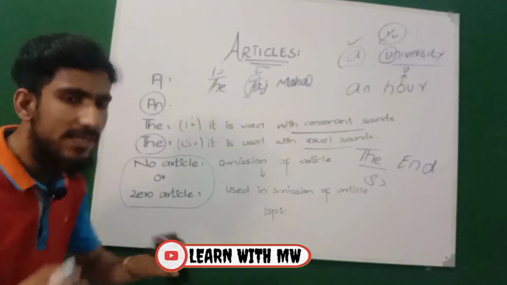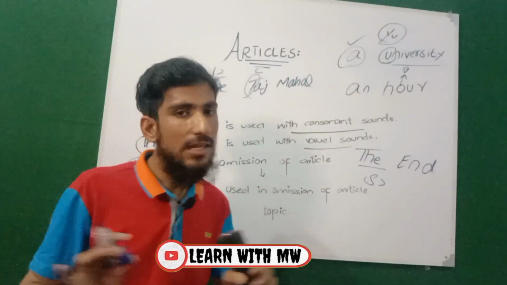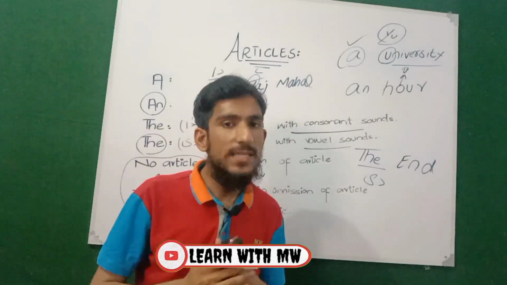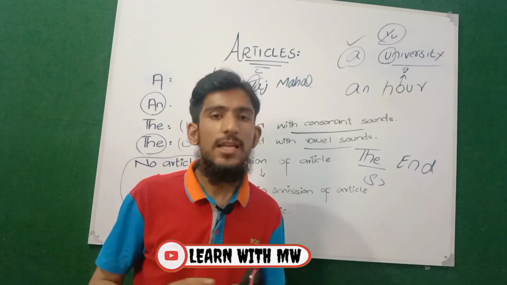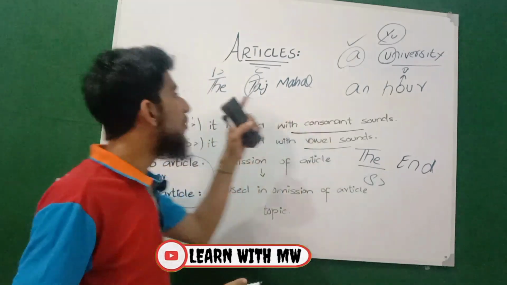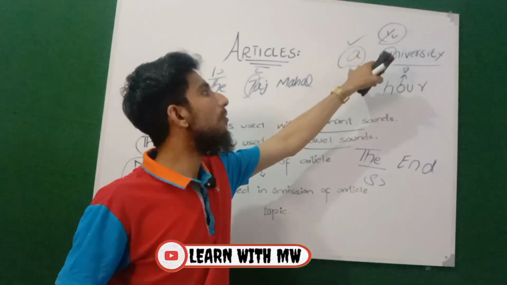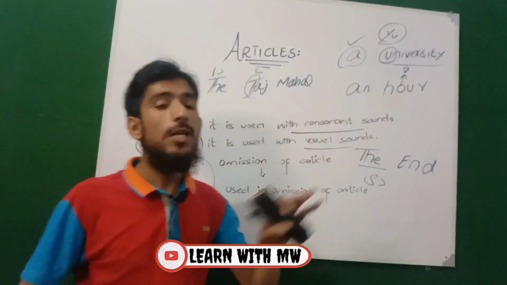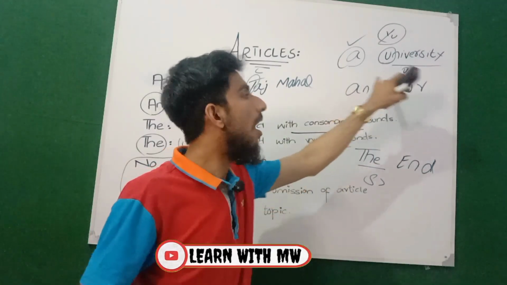So we have discussed in a very detailed manner that according to grammarians, on the basis of sounds, there are 5 articles. The first one is "a", which is used before a consonant sound, for example, a university. And "an" is used before a vowel sound, like an hour.